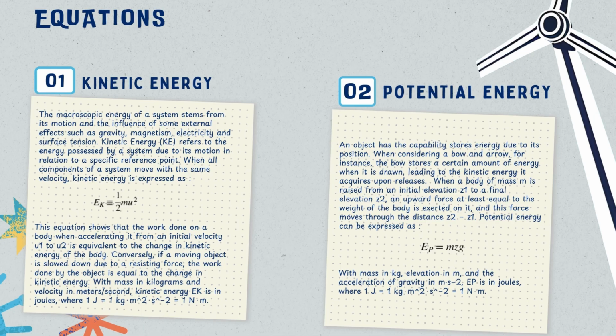Next, I will talk about equations in energy, which is kinetic energy. It can be expressed as EK equal to 1/2 mu squared, where m is mass and u is velocity in meters per second. Next is potential energy. It can be expressed as EP equal to mzg, where m, mass, is in kilograms, z, elevation, is in meters, and g, the acceleration of gravity, is in meters per second squared.